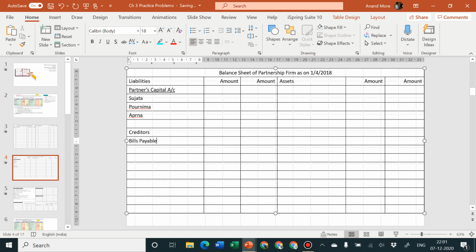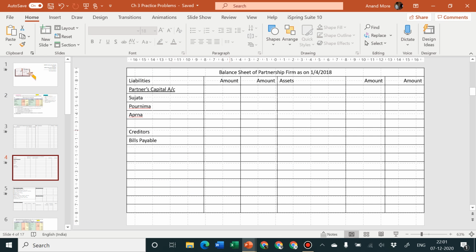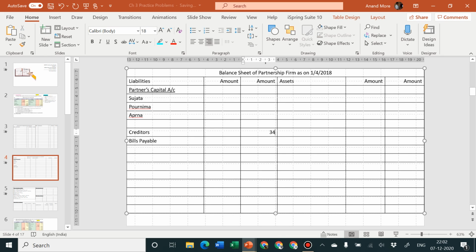These two items are there in the opening balance sheet and there is no adjustment for them, and the rule of admission of partner in step number 2 tells us that if there are any liabilities for which there is no adjustment, then such liabilities should be transferred to the closing balance sheet in the outer column. So creditors outer column will be 34,000 and bills payable outer column will be 26,000. So I'm writing it here, 34,000 and 26,000 in the outer column.